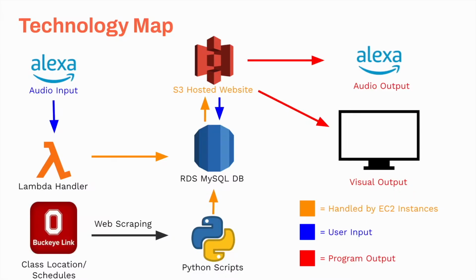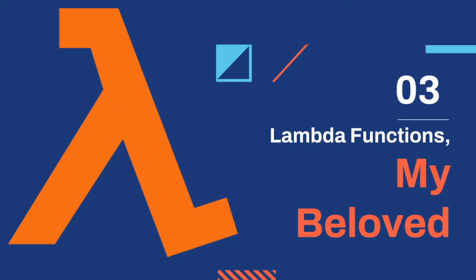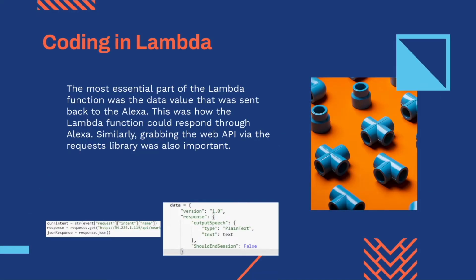To do this, we are showing our technology map, which a student can input in two ways. Through Alexa, they can make an audio input of asking where the nearest empty classroom is, or they can put it directly into our website. Lambda Functions, my beloved. So the most essential part of Lambda Functions was getting the data values. Essentially, the data value would take our input from what we put into Alexa, and then it would output whatever the function called from it before.